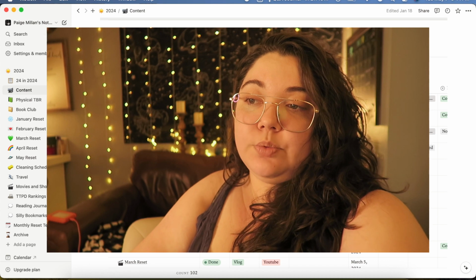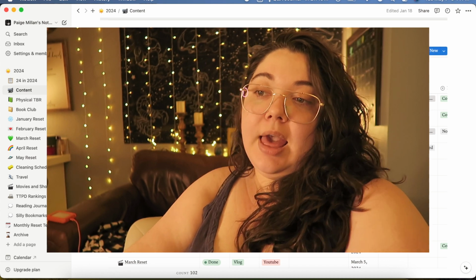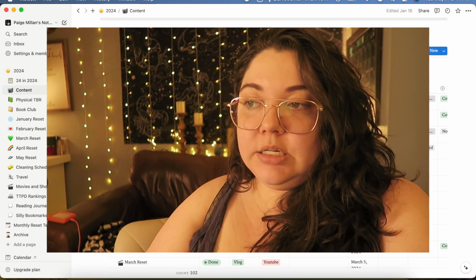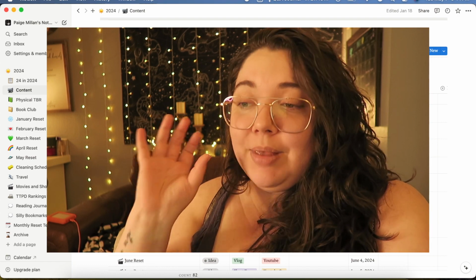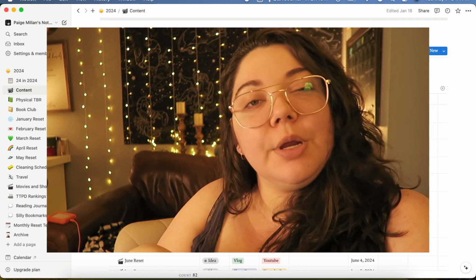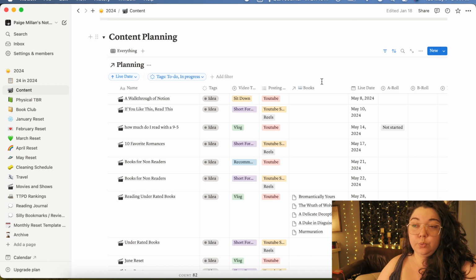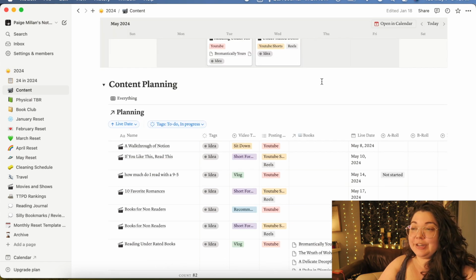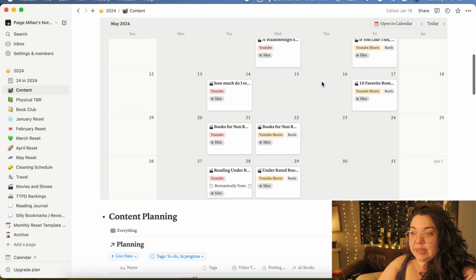So I think that this one is really working out for me so far, and I really enjoy linking it to my TBR because it just makes things feel so much more streamlined. And something I used to do with this content planner was I would also add it to my Google Planner, or what's it called, Google Calendar, but I don't really end up doing that anymore.